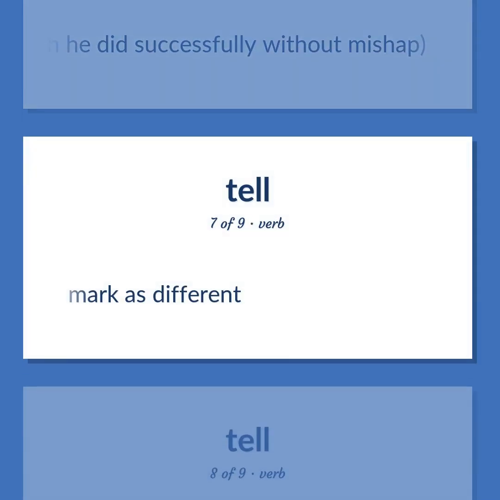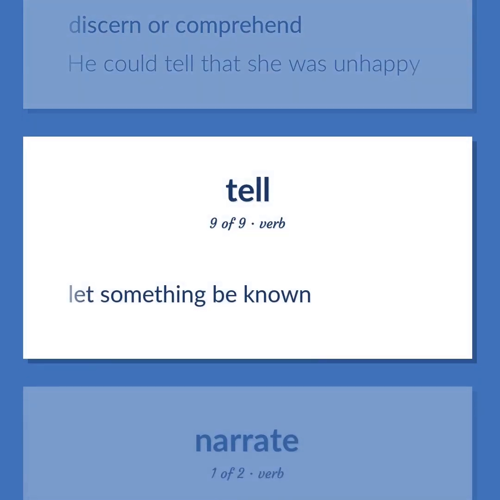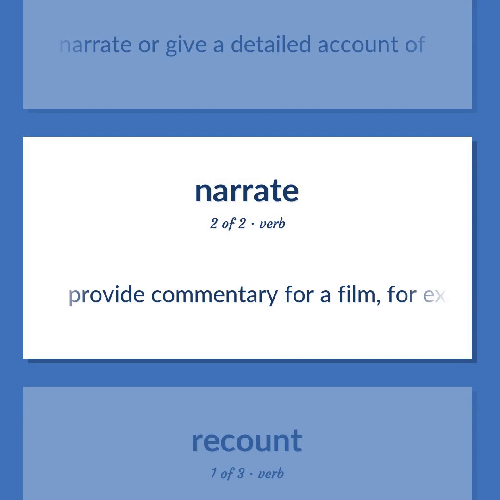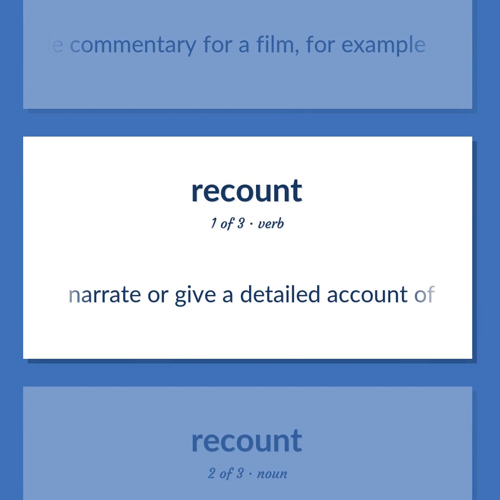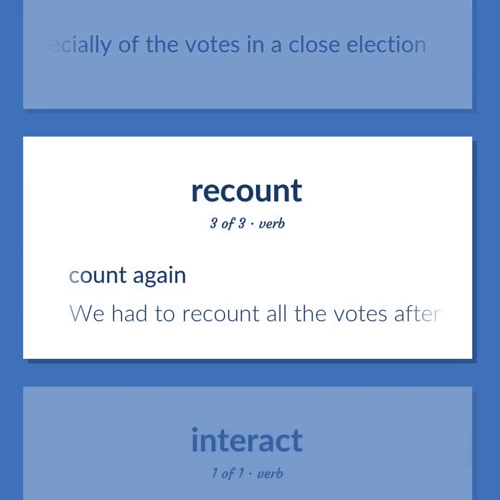Mark as different. Discern or comprehend. He could tell that she was unhappy. Let something be known. Narrate or give a detailed account of. Provide commentary for a film, for example. An additional, usually a second, count, especially of the votes in a close election. Count again. We had to recount all the votes after an accusation of fraud was made.